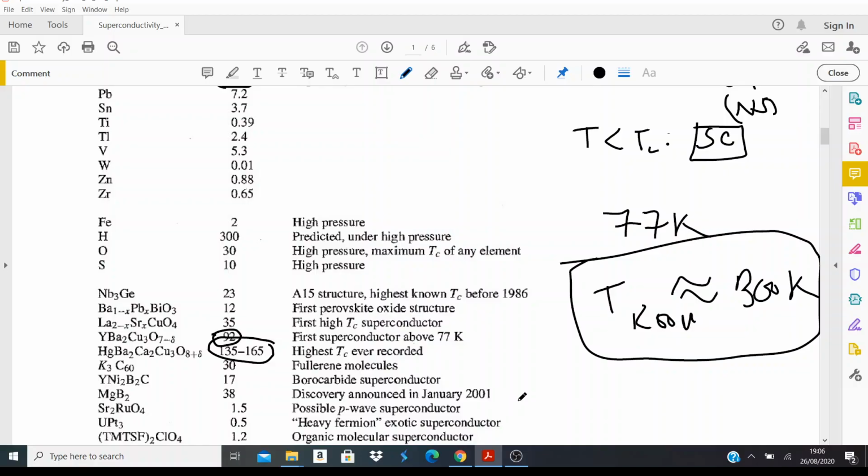And then you have a natural tendency to ask yourself, okay, if something conducts really well at room temperature, it should be easy to make it superconducting, right? Because it already conducts so well at room temperature. What's preventing them from being superconducting? But surprisingly, it turns out that these good conductors like copper and gold really don't superconduct.